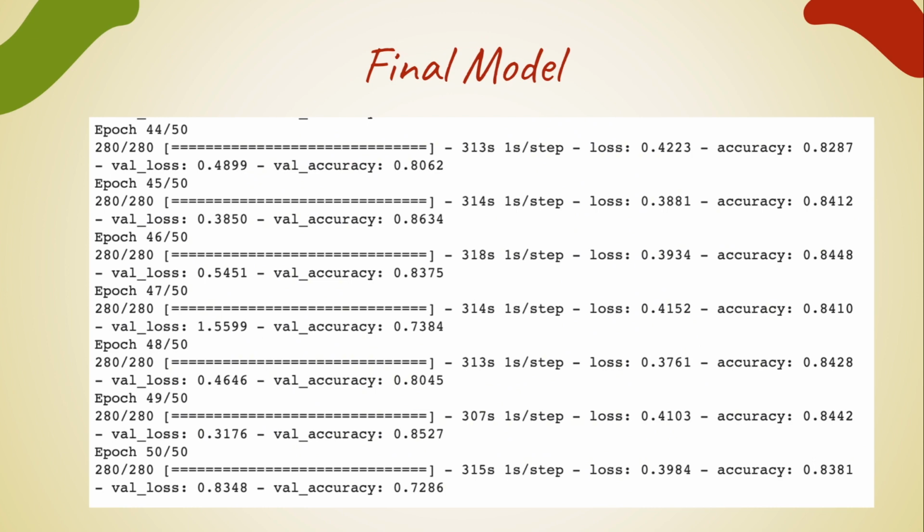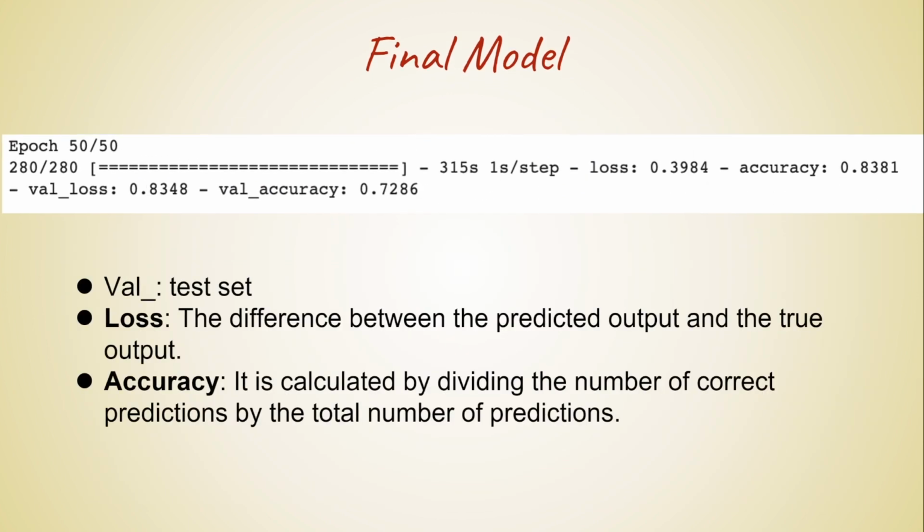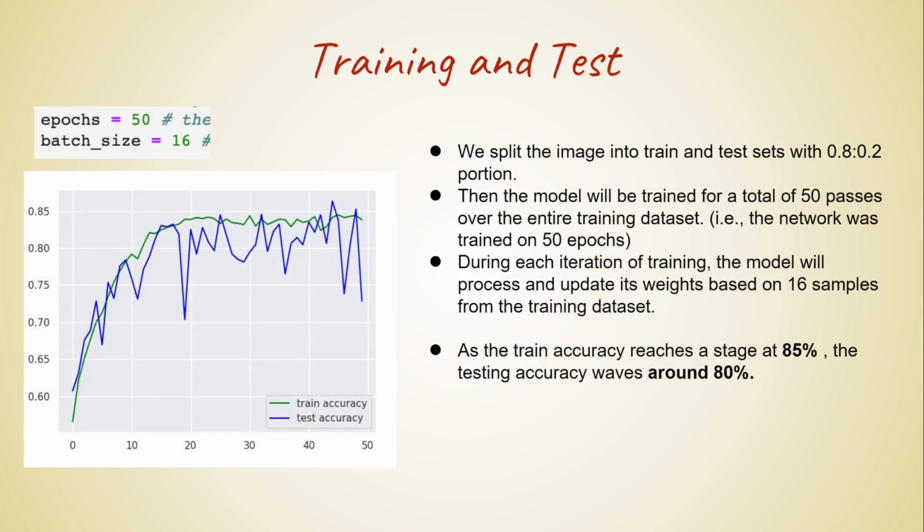Here is the final result. The loss represents the differences between the predicted output and the true output, and the accuracy is calculated by dividing the number of correct predictions by the total number of predictions. The model will be trained for a total of 50 passes over the training datasets.